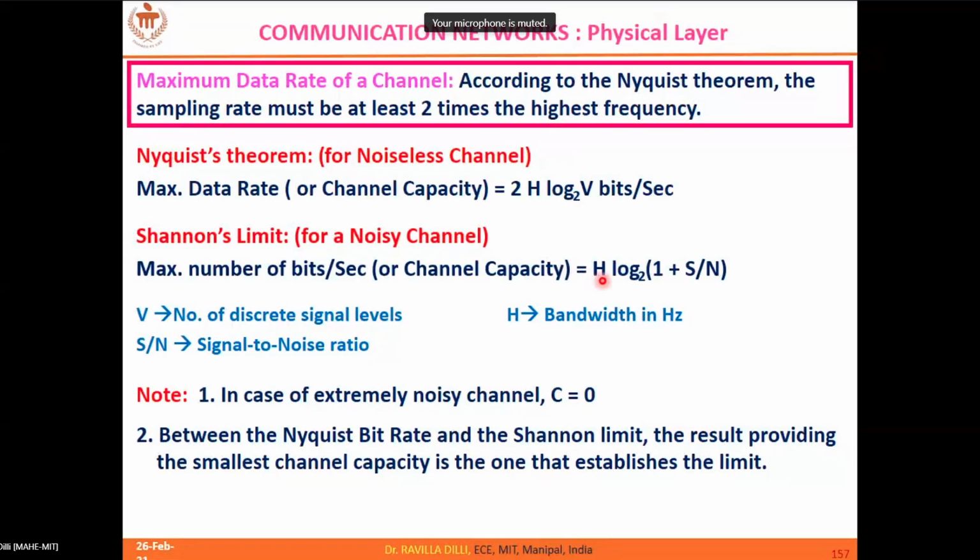Now come to this. This is 4K and log of 1 plus SNR value in decimal, which is 1000. So log of 1001 with base 2. Can someone tell the value? 9.96. 9.96 into 4K, because H is 4K.